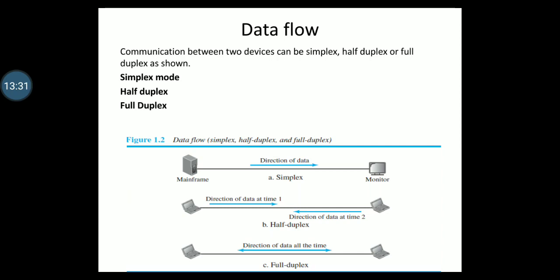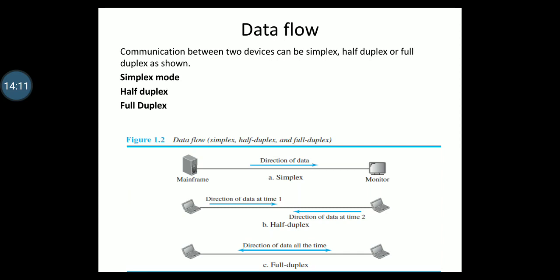In a half duplex transmission, the entire capacity of a channel is taken over by whichever of the two devices is transmitting at the time. Examples of half duplex are walkie-talkies and CB, citizens band. Half duplex mode is used in cases when there is no need for communication in both directions at the same time. The entire capacity of the channel can be utilized for each direction.